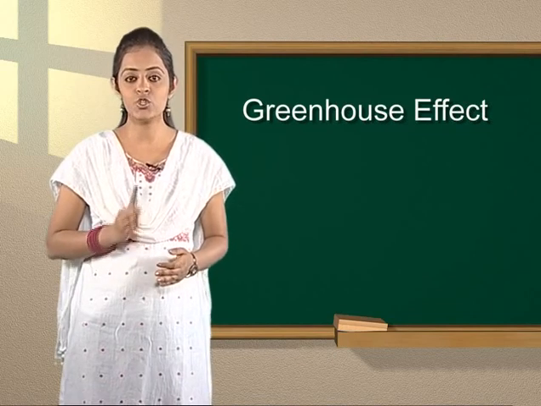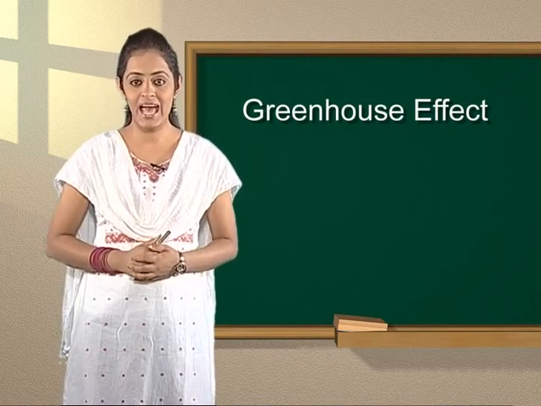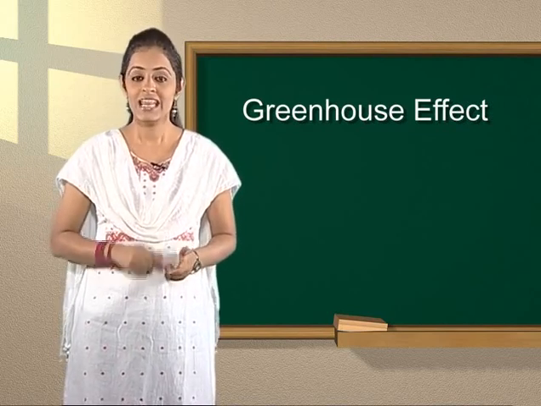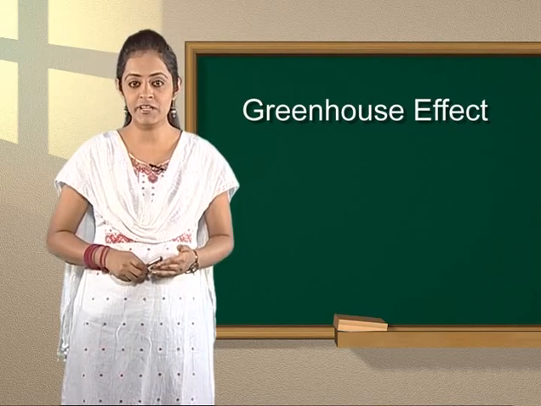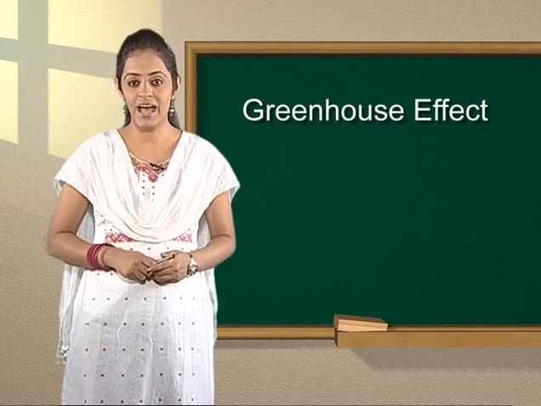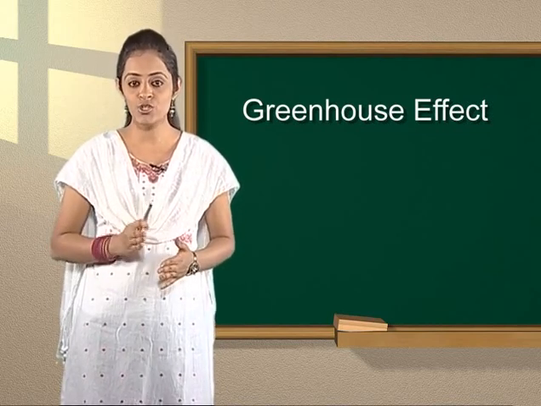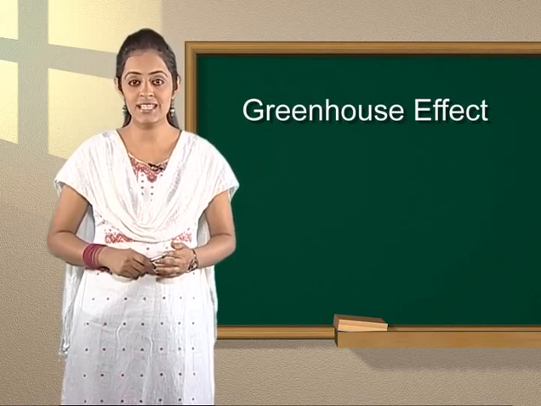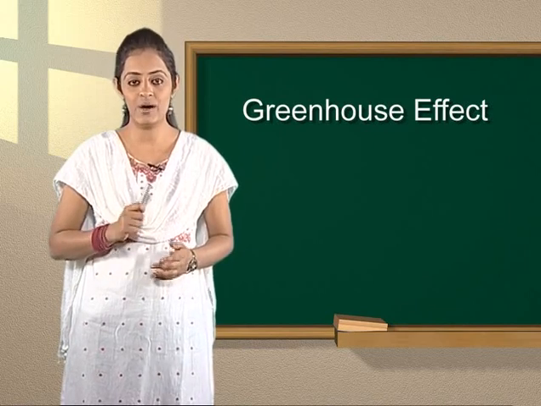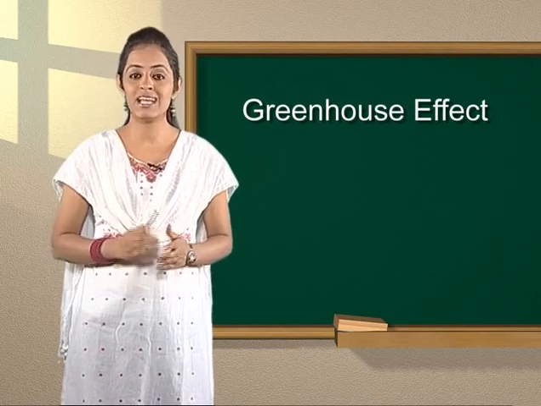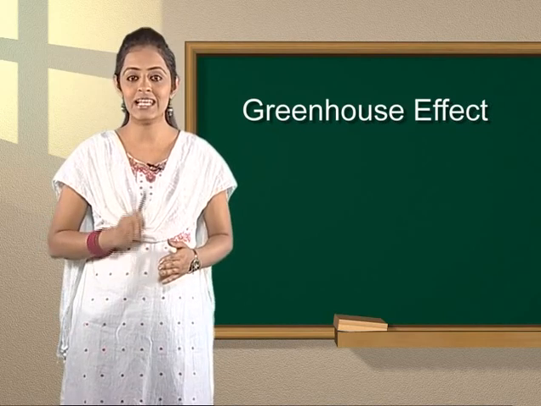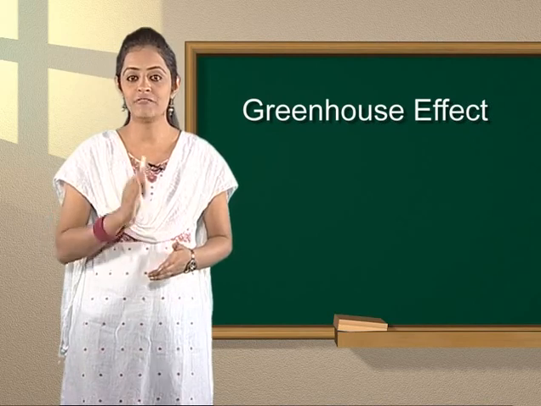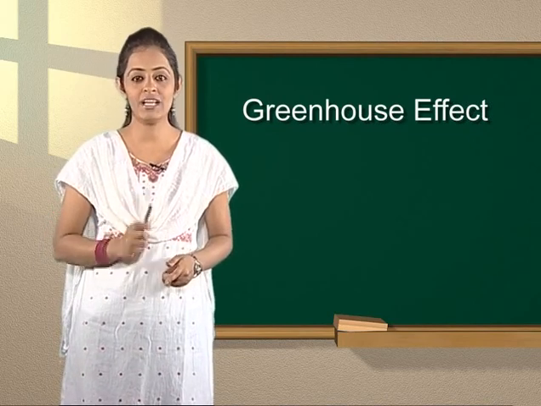Basically, the Earth radiates solar energy, and some of this energy is absorbed by the atmosphere. This energy is effectively warming the atmosphere at the same time as the rest of the energy escapes into space. This process is called the greenhouse effect because the atmosphere is acting like the glass in the greenhouse. Let's make it clear through the various definitions of greenhouse effect.